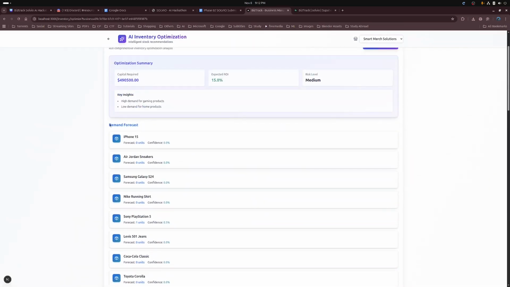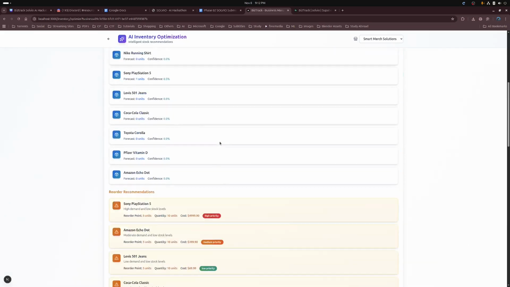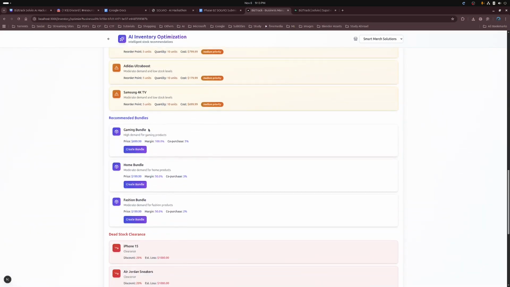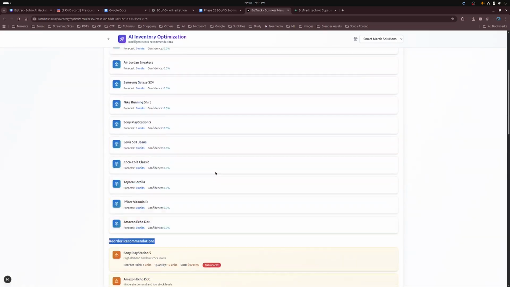As you can see, this is the demand forecasting part, and this is the optimization summary, that is how much capital is required, what is the expected ROI, and what is the risk level of this business, then which products need to be reordered and the priority of this reorder, then the recommended bundles, how some products can be bundled together, then dead stock clearance and seasonal adjustments.